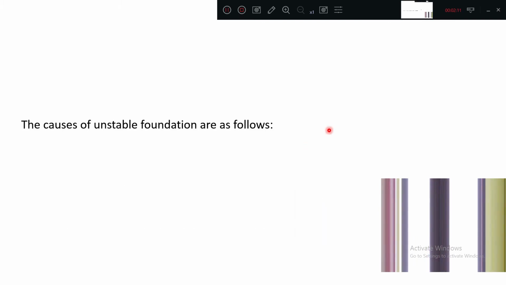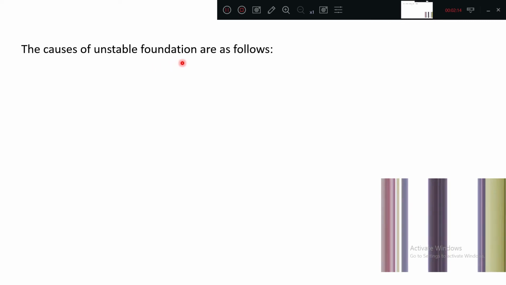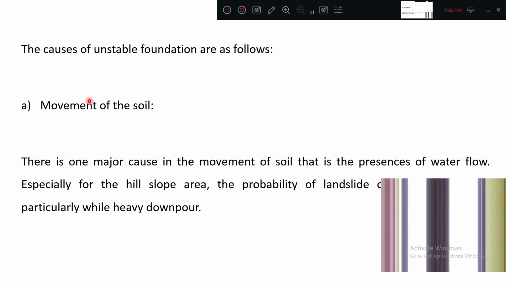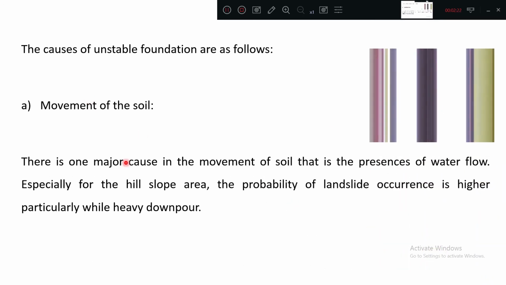Okay, the causes for this unstable foundation are, first, movement of the soil underneath. There is one major cause in the movement of soil, that is the presence of water flow. When water enters the soil underneath, it will try to move the soil. Especially for hilly areas or slope areas, the probability of landslide occurrence is higher, particularly when heavy rainfall is there. Downpour means rainfall, so that is the movement of the soil.